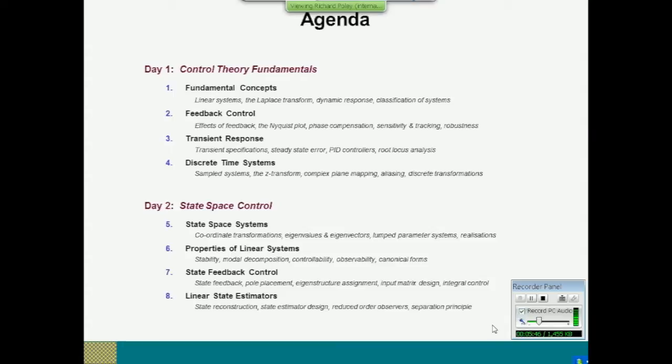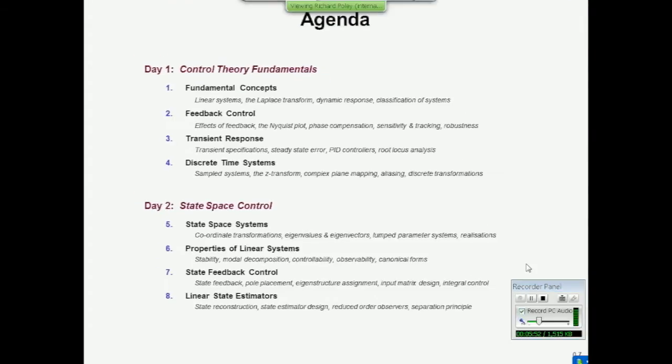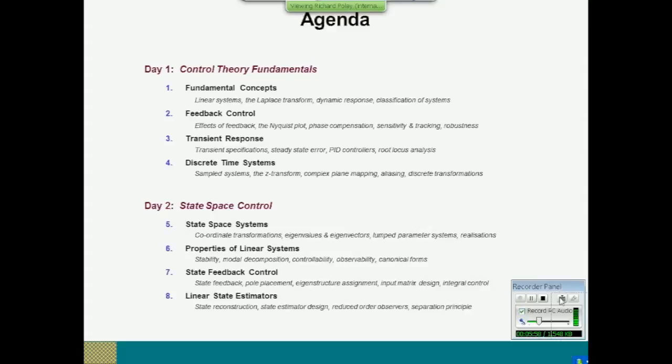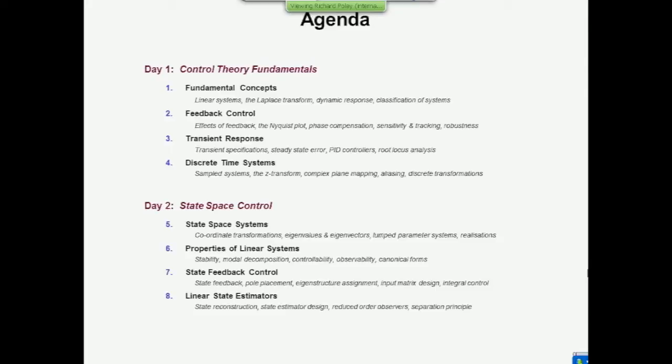I'm going to introduce things like eigenvalues and eigenvectors, which are fundamental to the description. Unless you can understand what they are and how to obtain them, you won't be able to go further. So it's important to understand that. I'm going to talk about different ways of obtaining the state equations. And then I'm going to show you the link between state equations and the transfer function, because you can obtain a transfer function from a state space description and vice versa.